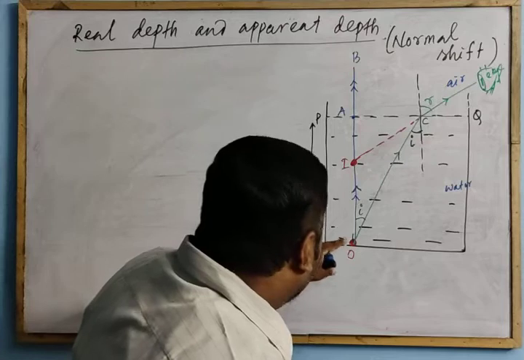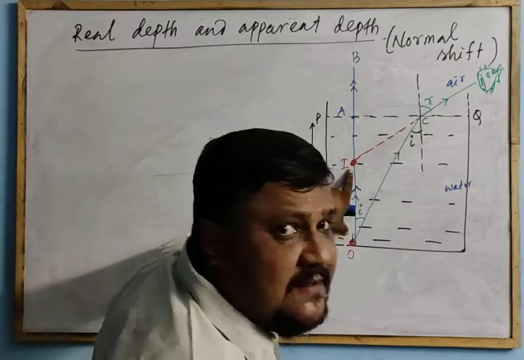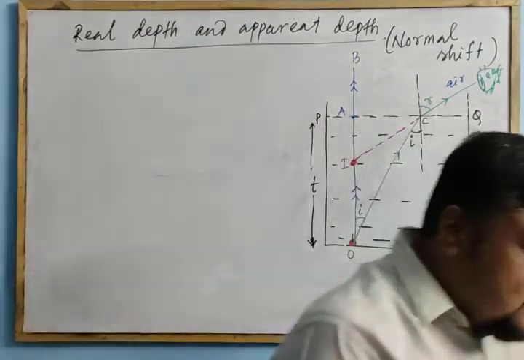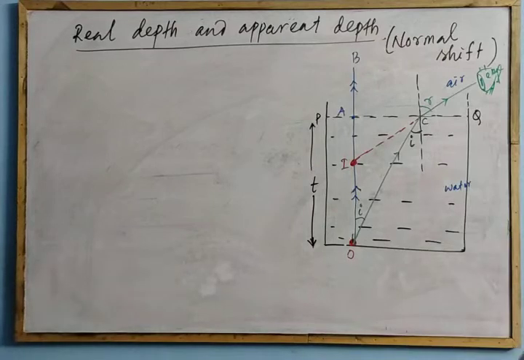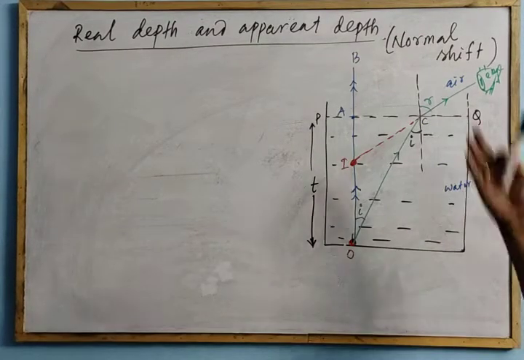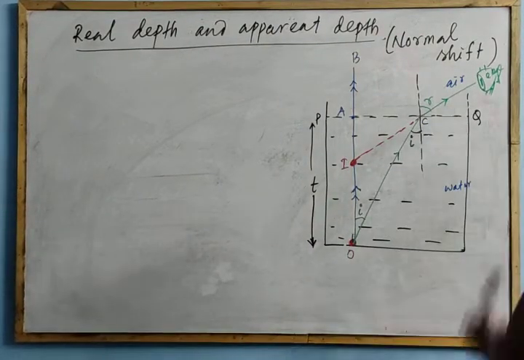And what is normal shift? How much it is shifted perpendicularly? This is called your normal shift. You will find the expression for that. Okay. So now we derive this one. We already know I and R.